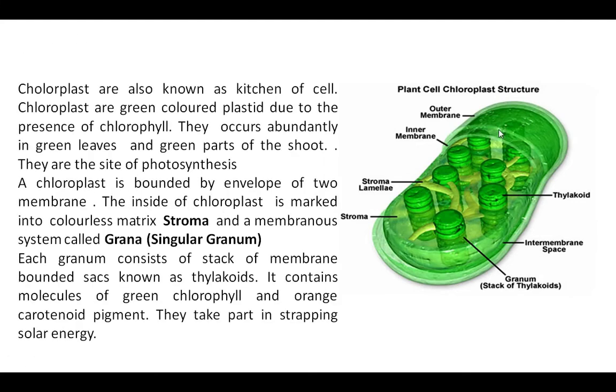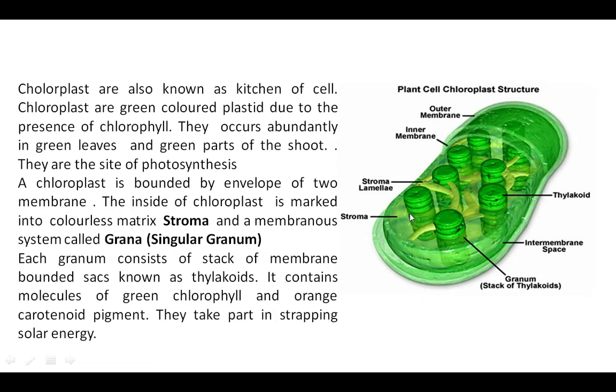You can see here two membranes are present, the outer membrane and the inner membrane. Inside this chloroplast you can see the matrix, which is embedded in between these. This is known as stroma, and the membranous structures, these stacks, are basically known as grana. The singular is known as granum. Each granum consists of stacks. You can see the structure of the grana, or each granum consists of these stacks.